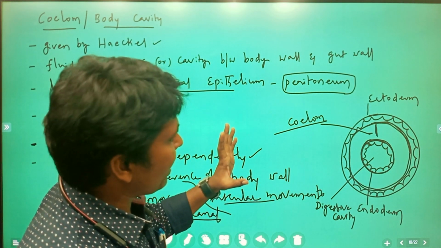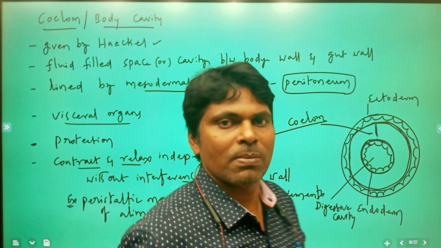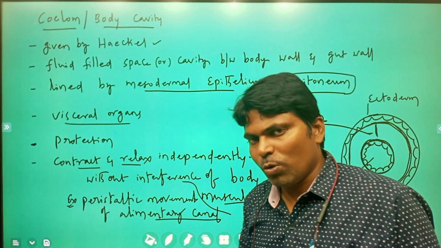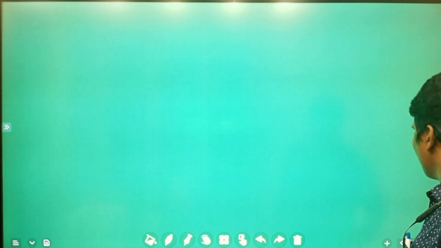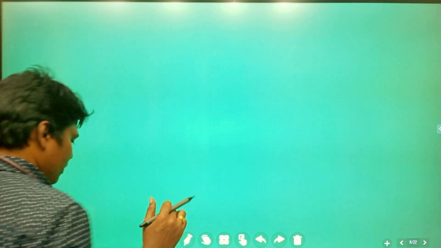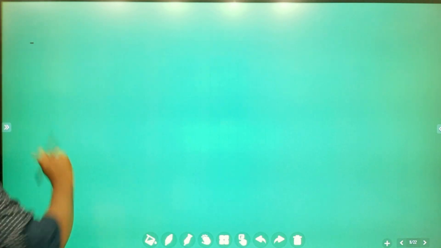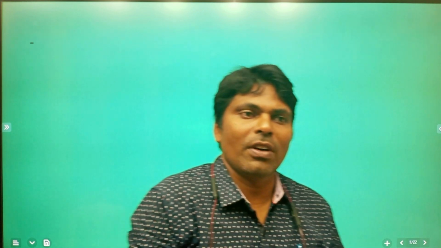Now, how does this coelom give protection to the visceral organs? You might have got this question. Suppose you take a briefcase or suitcase and put glass materials, glasses and bottles inside, and then you run with that suitcase.